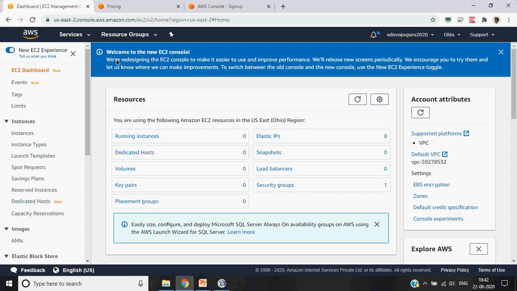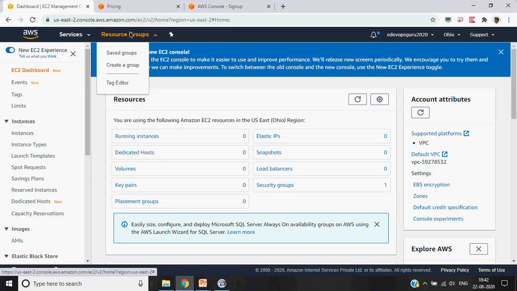Keep that in mind, because a particular screenshot at this time may not look the same 3 or 4 months later. This is how AWS looks like.